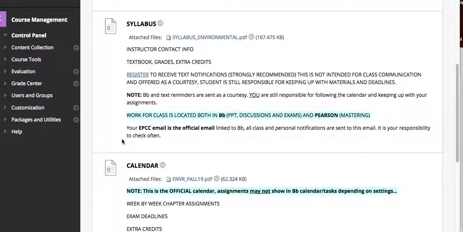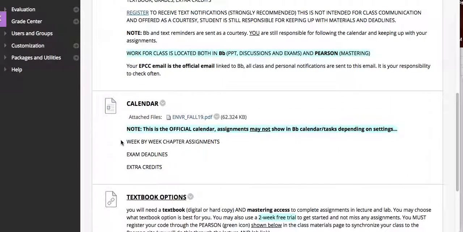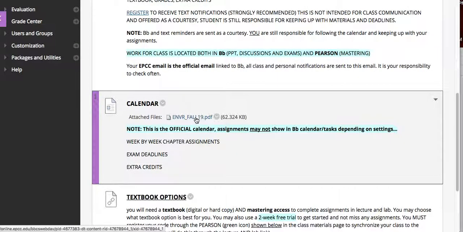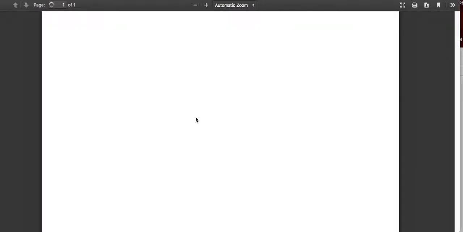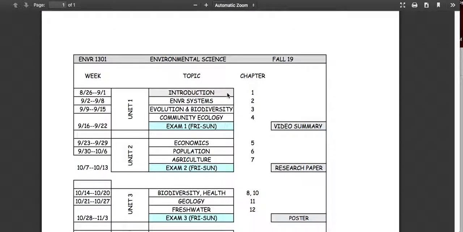And then over here you have the calendar. Let me click on that real quick. So here you have something due every week. We cover about a chapter per week, with a few exceptions where we have two, like down here. The week runs Monday through Sunday, 10 o'clock Mountain Standard Time is when materials close. So you have an entire week to work on materials.